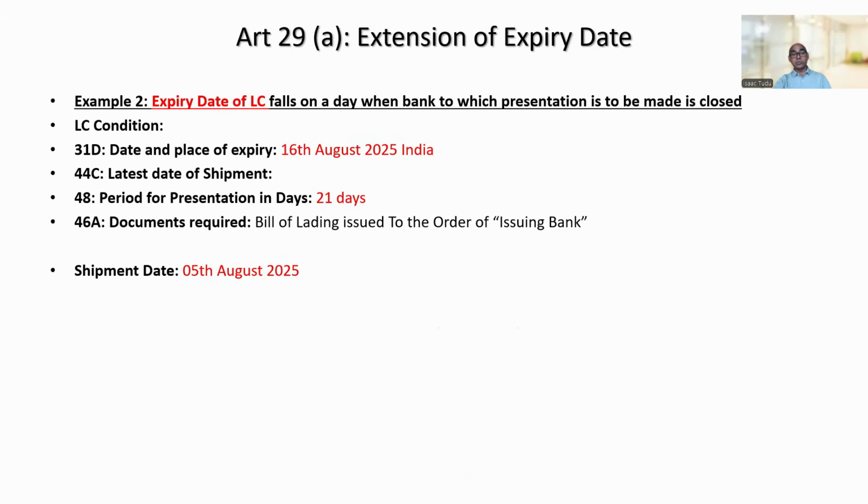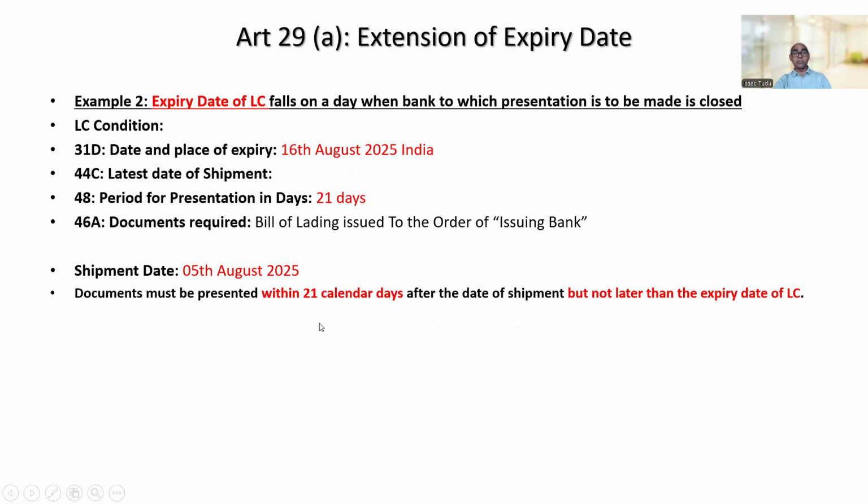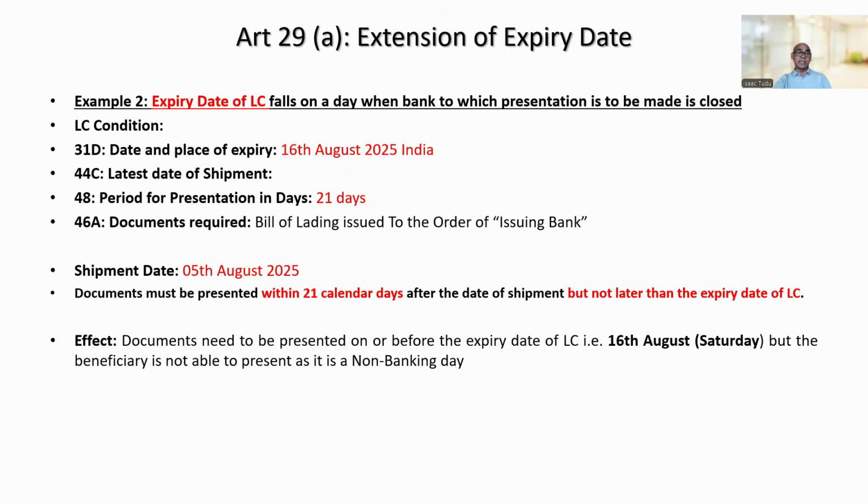So if the date of shipment is 5th August, simply you need to count 21 days. If you calculate 21 days, you will get the date 26th August. But remember, documents cannot be presented after the expiry date of the LC, and the expiry date of the LC is 16th August. Documents must be presented within 21 calendar days after the date of shipment, but not later than the expiry date of the LC, right?